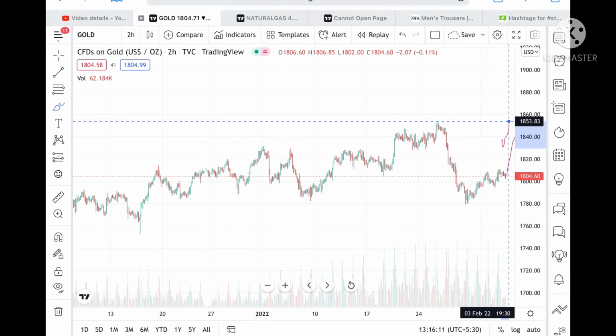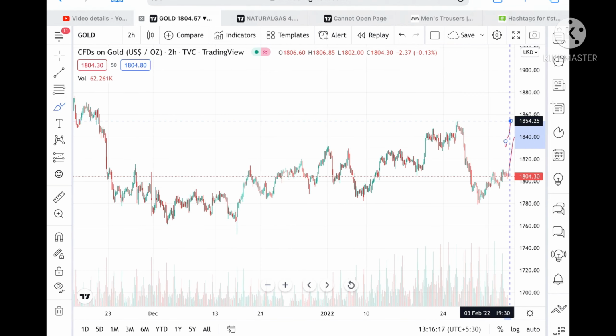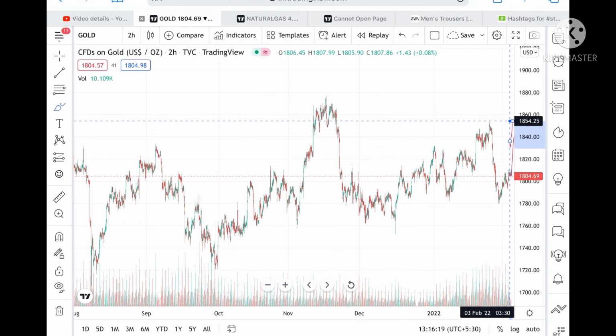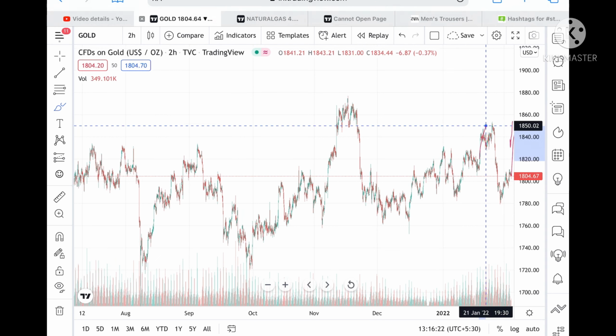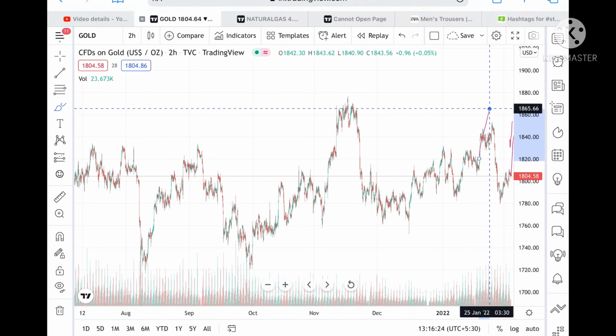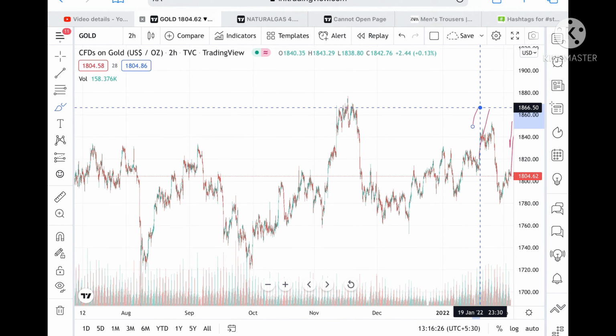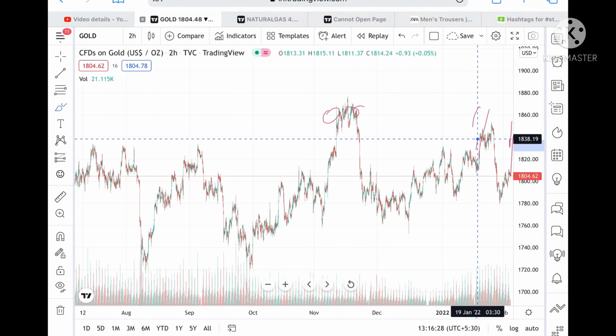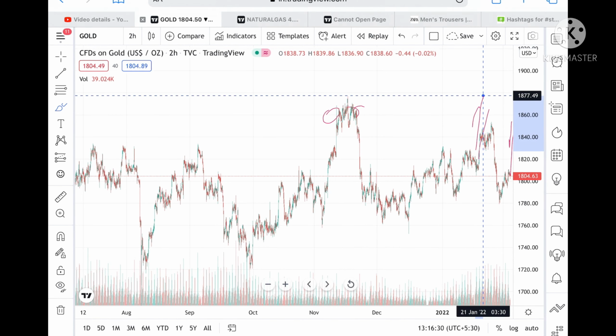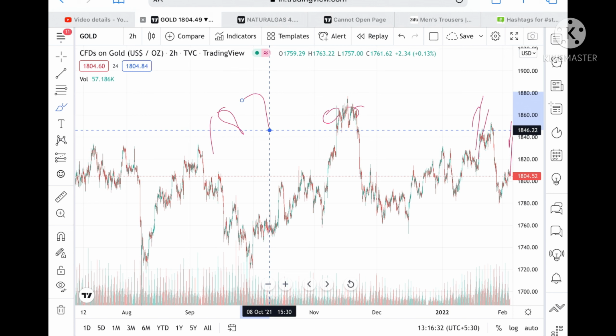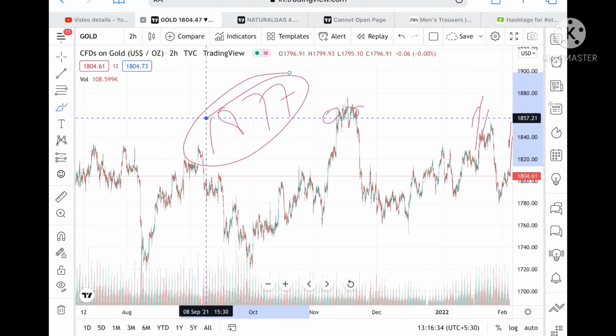If the price goes above this level, we have seen 5 or 10 to $20 of movement in the price of gold. So if it goes above 1843, then we can see it can go to a level of 1854 also, and if the price goes above this level, then it can go to a level of 1865. This 1865 has also been tested here twice, so the chance of going towards 1877 is high, and from there we can see it can go further higher.